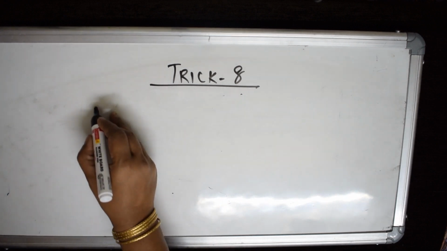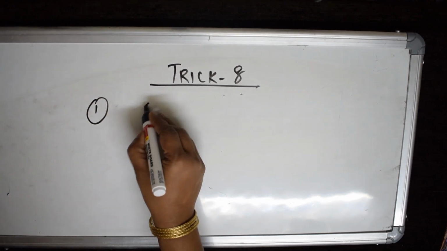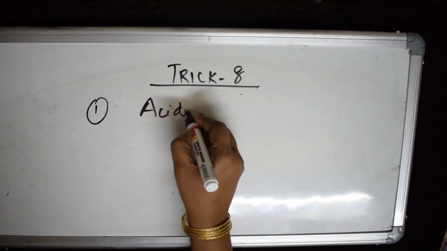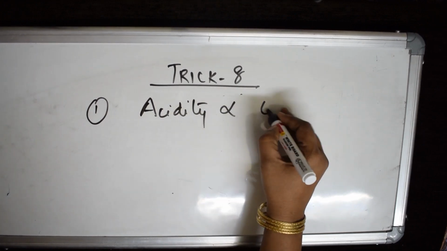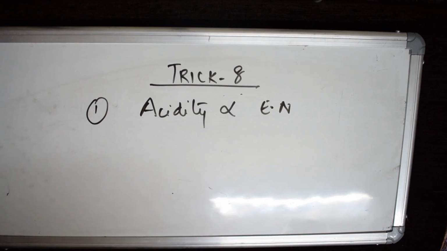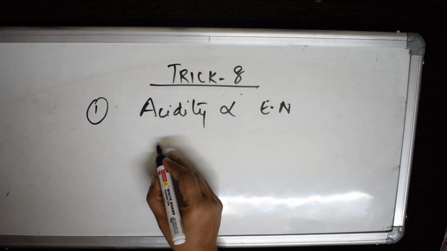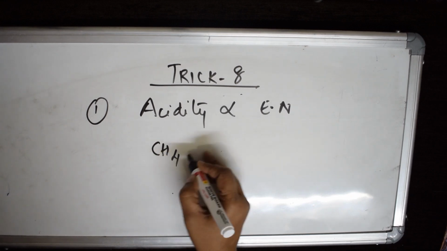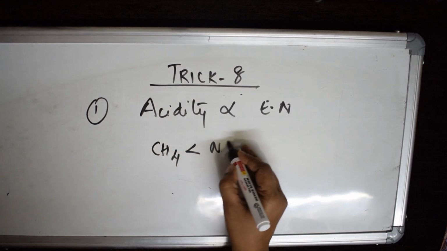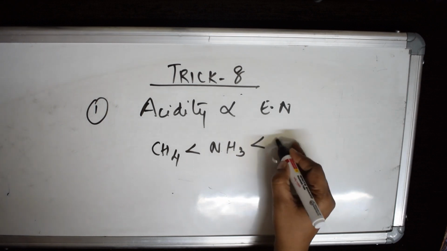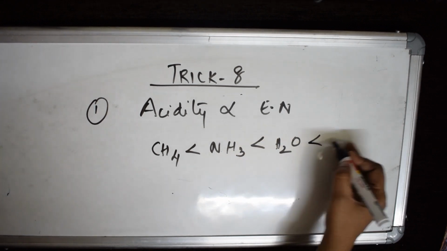The first thing you should remember is acidity is directly proportional to electronegativity. Electronegativity means the tendency to attract the shared pair of electrons. When I have to see the order, CH4 is less acidic than NH3, less acidic than water, less acidic than HF.